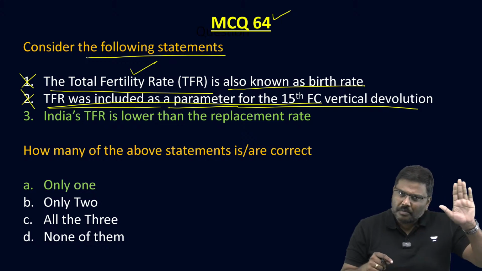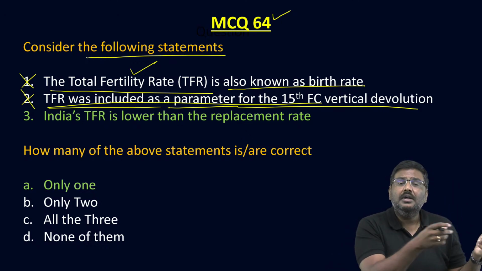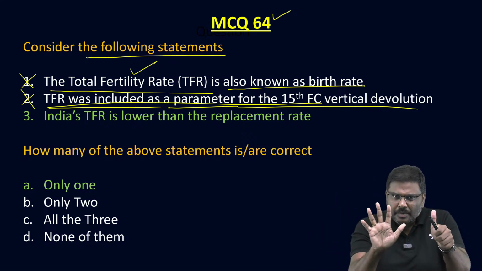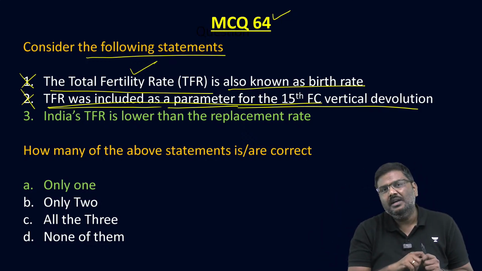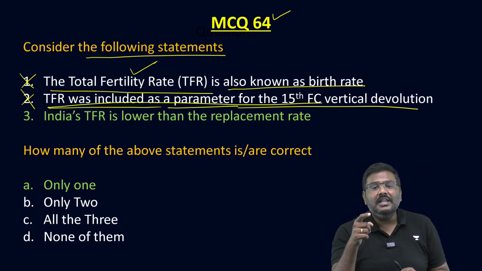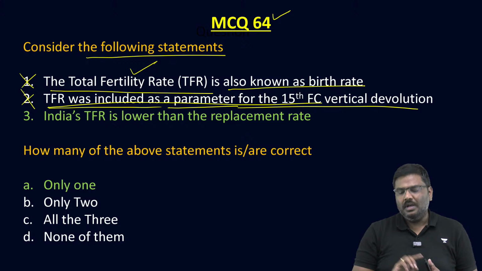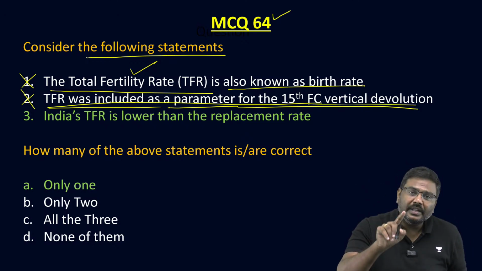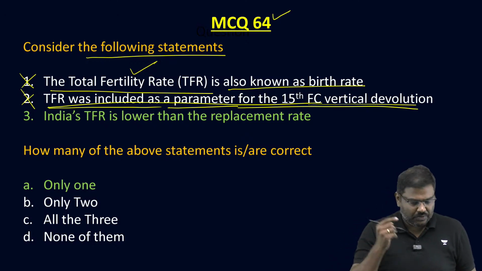Vertical devolution has a different formula, 41%. Horizontal devolution had multiple parameters, 6 to be precise, taken by the 15th FC. One of them, population, is where the total fertility rate was provided for. So not a part of 15th FC vertical devolution, but 15th FC horizontal devolution.